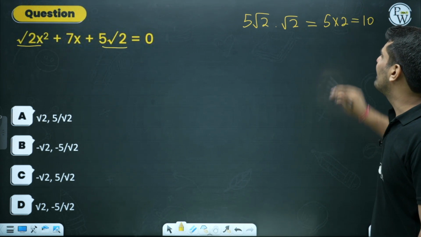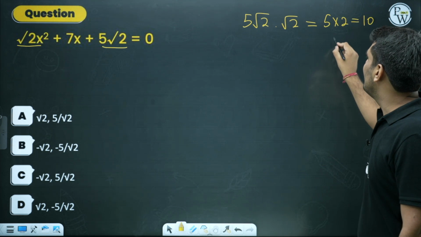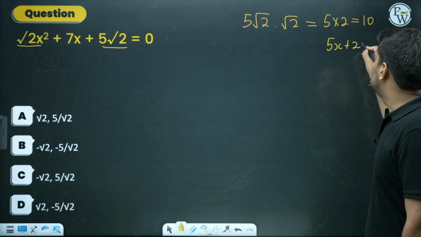And we have the two factors, 5 into 2 is 10. And when I say 5x plus 2x, this will give me 7x.